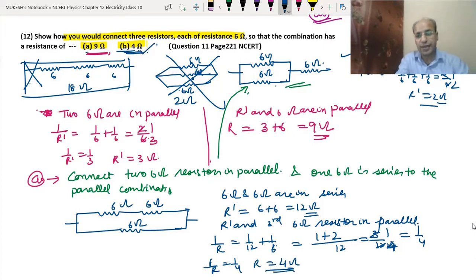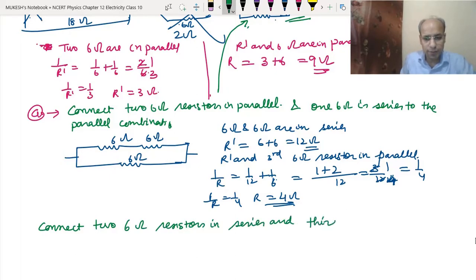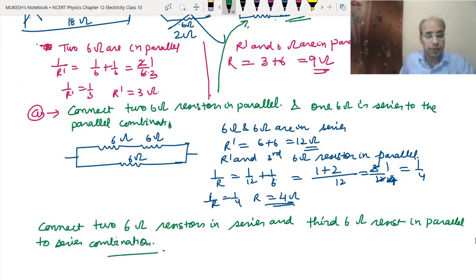4 ohm. So now we can write the answer: connect two 6 ohm resistors in series and the third 6 ohm resistor in parallel to the series combination. So this is how we can do this question, and according to the diagram, when we make it, this will give more weightage, more explanation to our answer. I hope you have got this question, how to combine different resistors so that we can get the desired resistance.